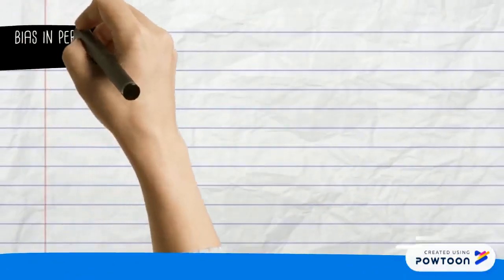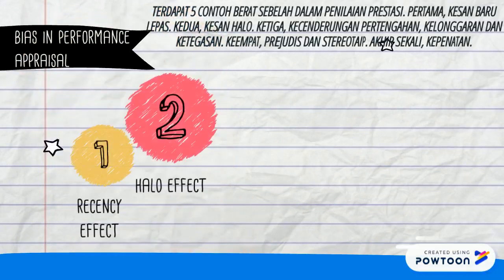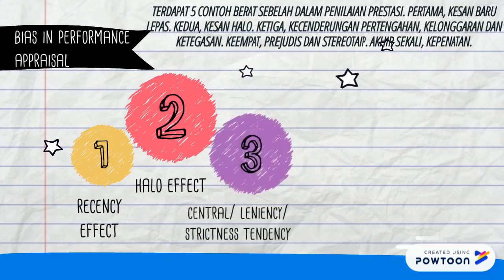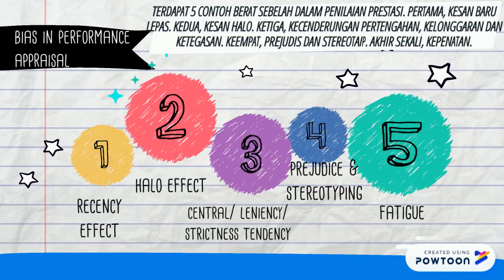There are 5 examples of bias in performance appraisal. First, recency effect. Second, halo effect. Third, central leniency and strictness tendency. Fourth, prejudice and stereotyping. Lastly, fifth, fatigue.